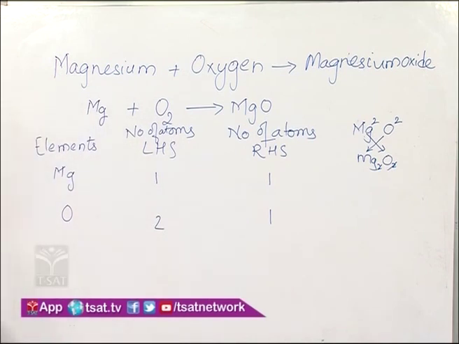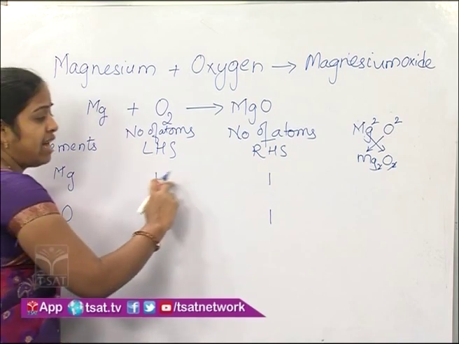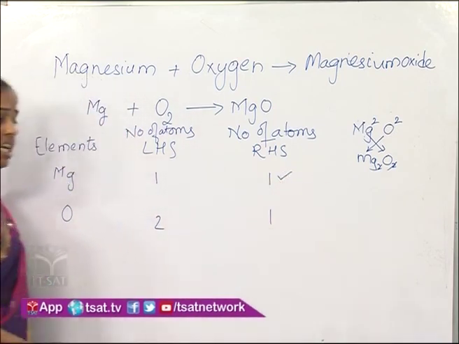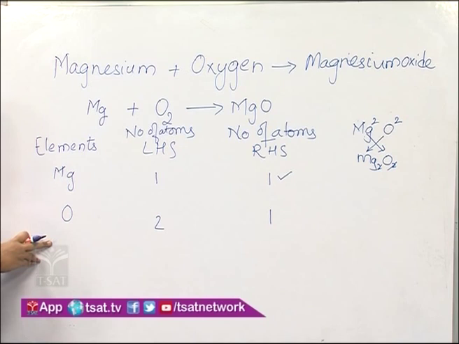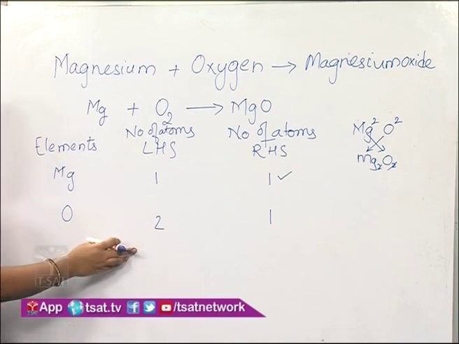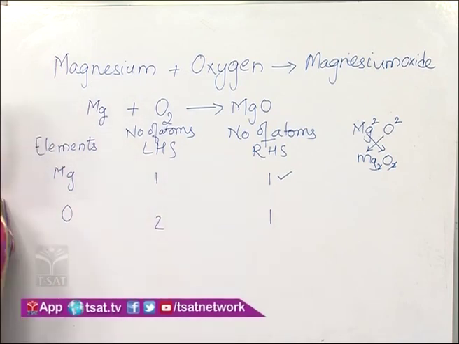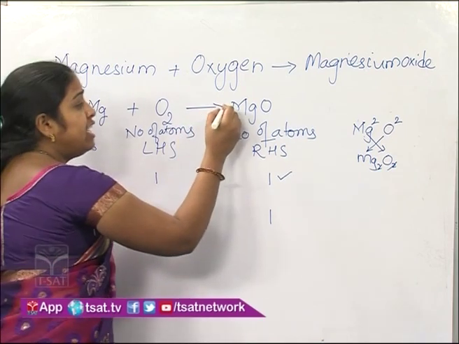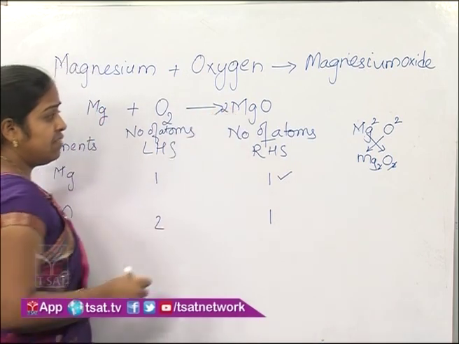Again to balance we will go element to element. Here magnesium, the number of atoms are equal, so it is balanced, and oxygen, if you observe, it is 2 on LHS and 1 on RHS. So we need to balance this. Again we multiply the coefficient with 2.